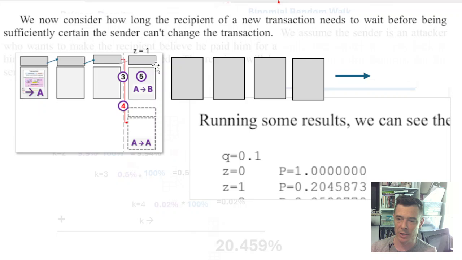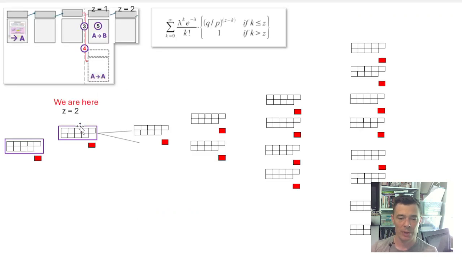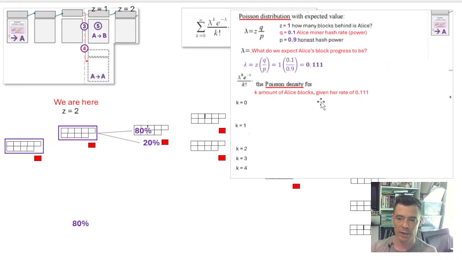So then we finally get back to the question: if Bob assumes that Alice is going to try to double spend, how many blocks should he wait? Let's go now to z equals 2 and walk through what this looks like. This time, Alice has been working for 2 blocks, so lambda is no longer going to be 0.11. Her z has doubled, so she's going to have a lambda of 0.222, and her k values are going to be different. Now her k values are 80% and 20%.